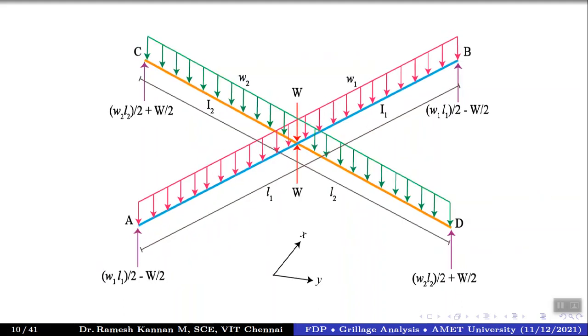Whereas when CD is flexible, the rigidity of CD is not taken into account, and we look only at the rigidity of AB. Which means it will act as a simply supported beam with a point load acting on it. So it will be something like this. This is the difference between the rigidity.